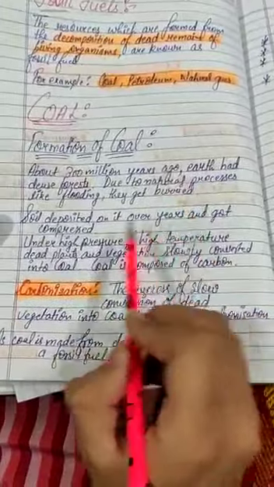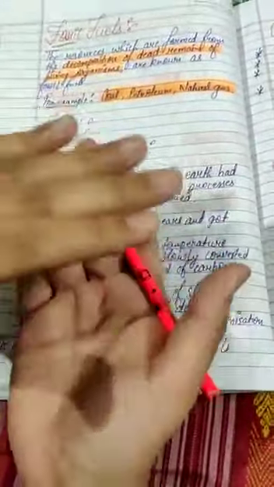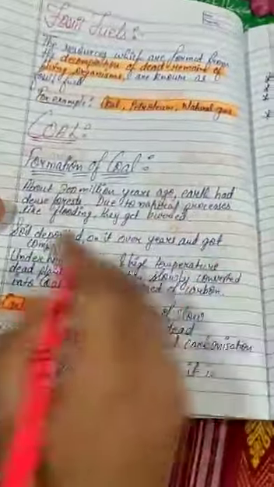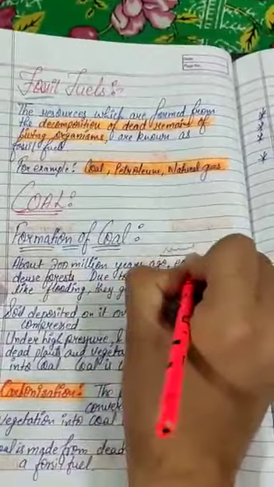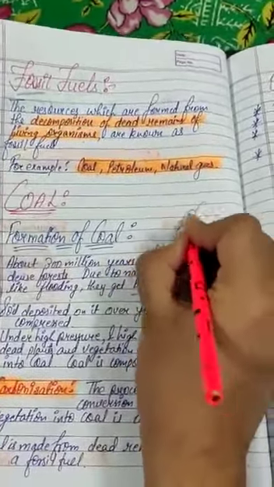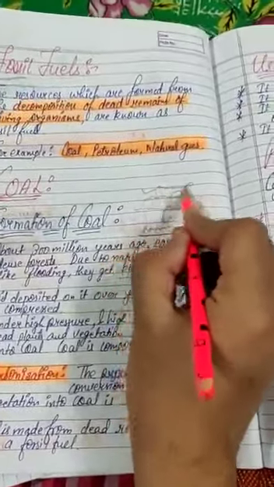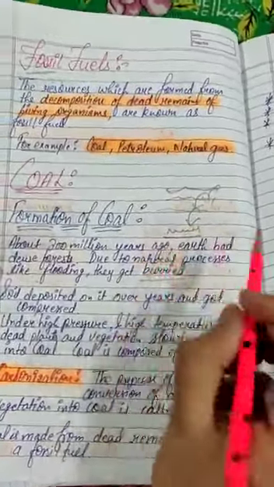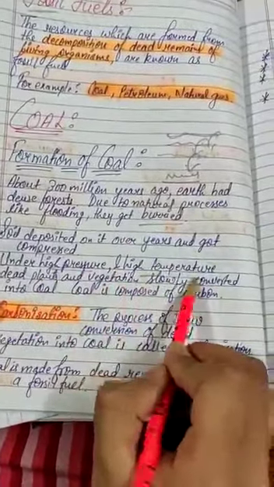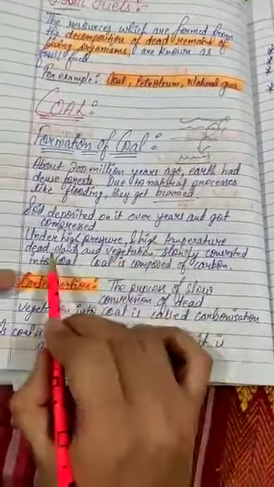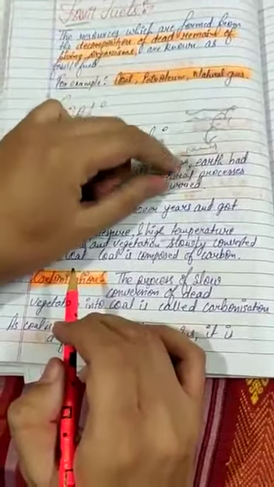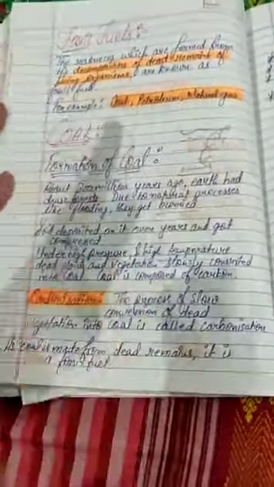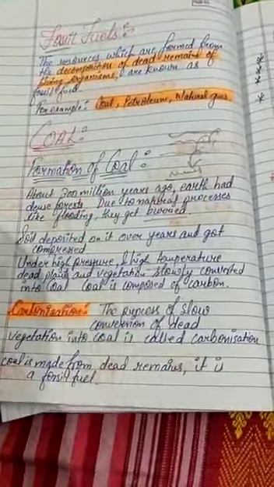dead vegetation, and that vegetation got compressed. Means if there is vegetation, soil kept coming over it and it got buried. When a lot of soil keeps falling on it, there is high pressure and high temperature. Under high pressure and high temperature, dead plants and vegetation slowly converted into coal. So these dead plants and vegetation buried under layers of soil slowly got converted into coal.